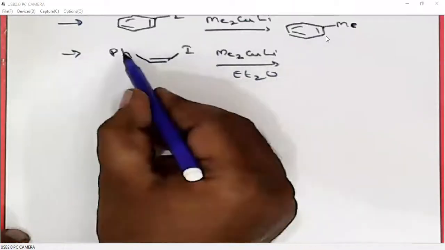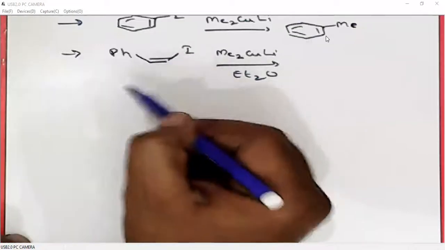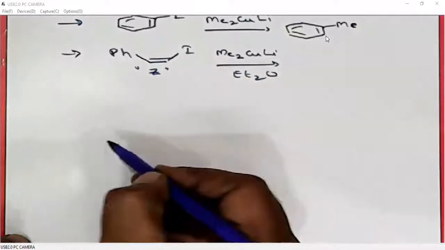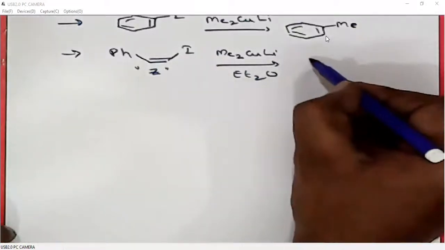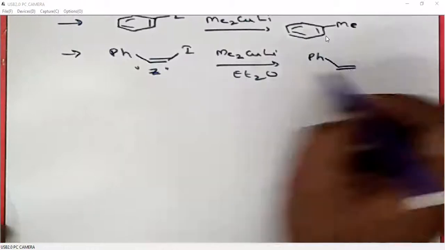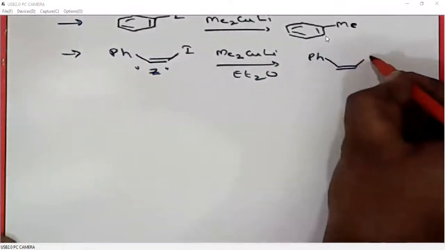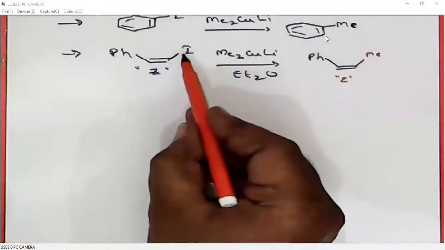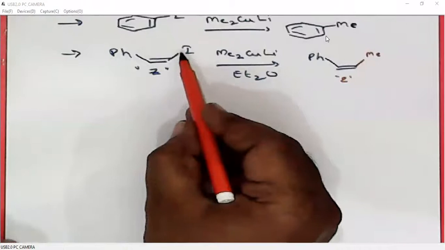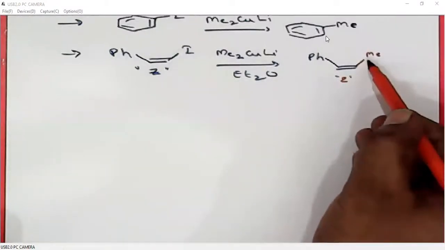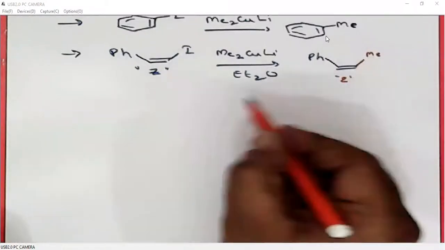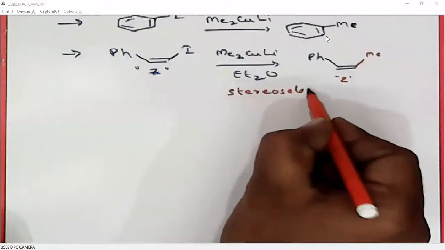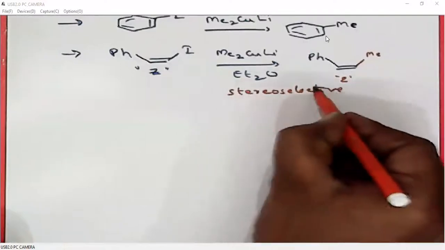Here both phenyl and iodine are cis to each other, or in general it is a cis compound or Z configuration. After coupling, wherever iodine was there, the halogen was there, in the same place the alkyl group will come. So that means it is a stereoselective reaction.